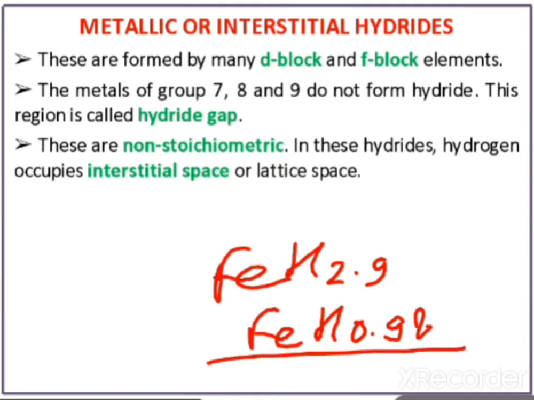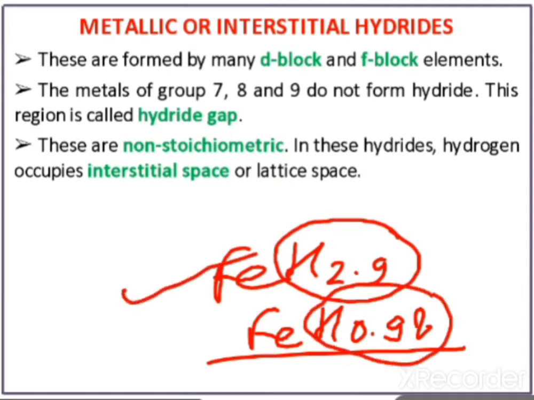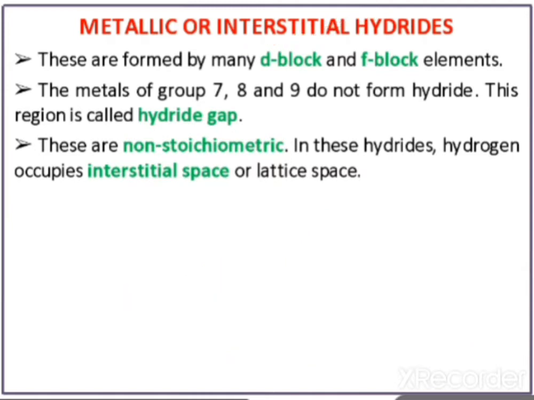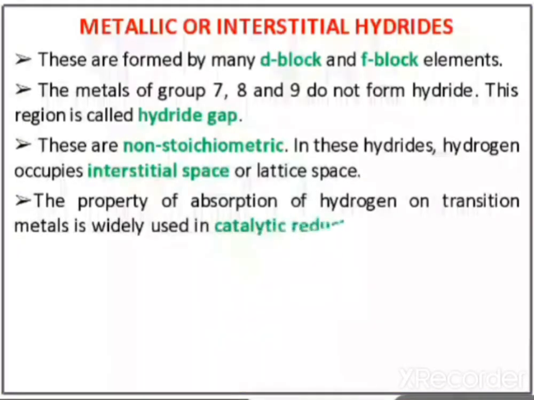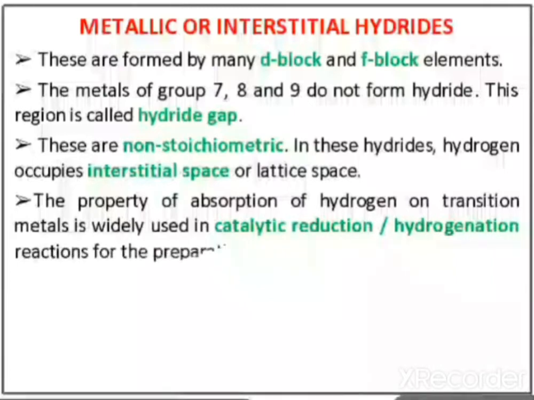We know that the number of atoms will be 1, 2, 3, 4 and so on. It cannot be fractional, but here the number of atoms is fractional. So such types of hydrides are known as interstitial hydrides. Let's take some examples. The property of absorbing hydrogen on transition metals is widely used in catalytic reduction or hydrogenation reactions for the preparation of a large number of compounds.